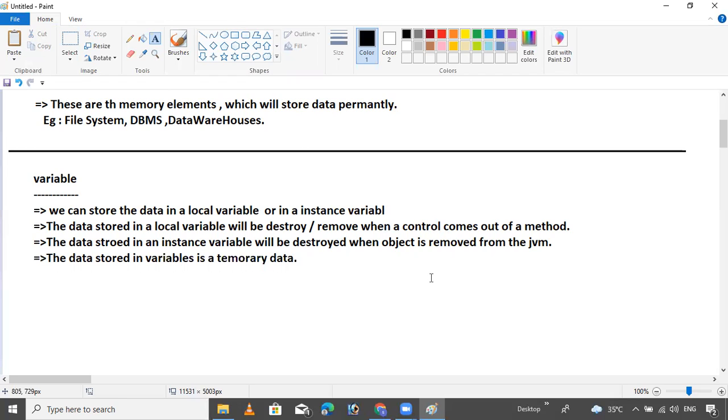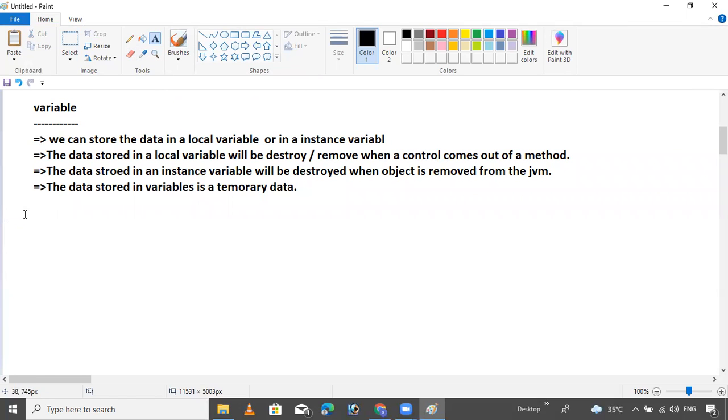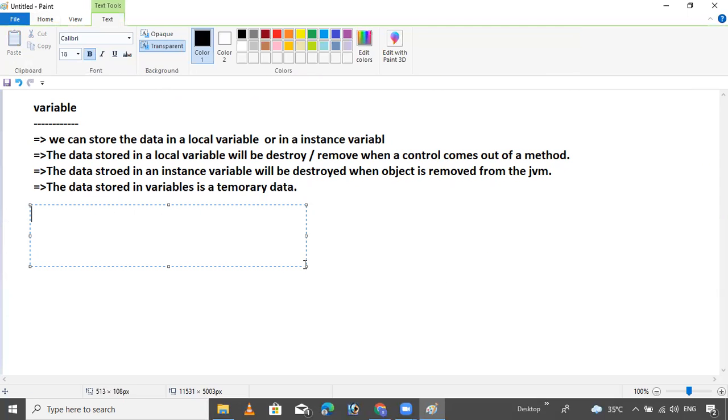But you should be aware of this batch. This is the basic, this is the fundamental, this is the root. If your root is strong, then you can learn anything, like frameworks. That's why I'm teaching you this. So now, file.